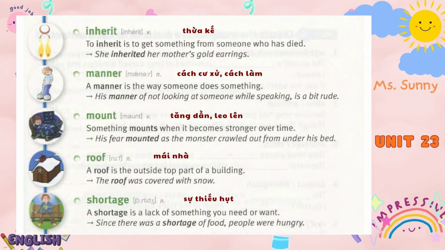Inherit. To inherit is to get something from someone who has died. She inherited her mother's gold earrings. Manner. A manner is the way someone does something. His manner of not looking at someone while speaking is a bit rude.